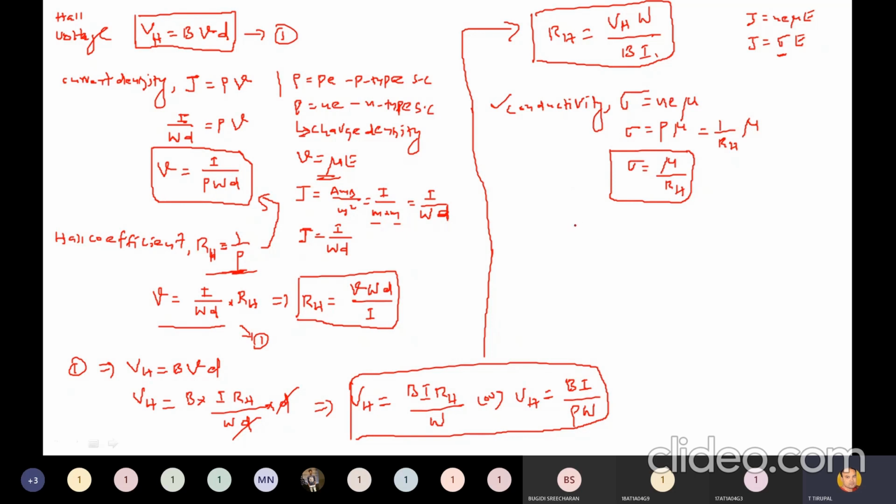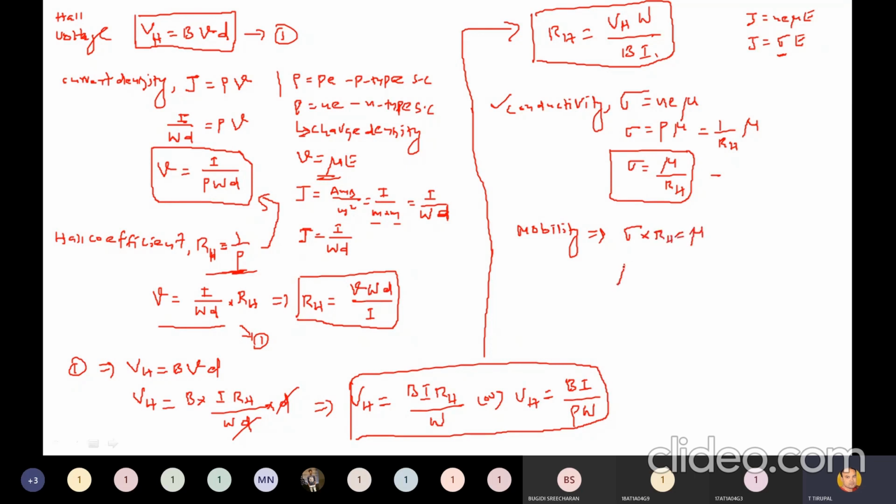Next, let us calculate mobility also. From this you can also calculate mobility. From this, cross multiplied, what do you get? Sigma into RH is equal to mu.